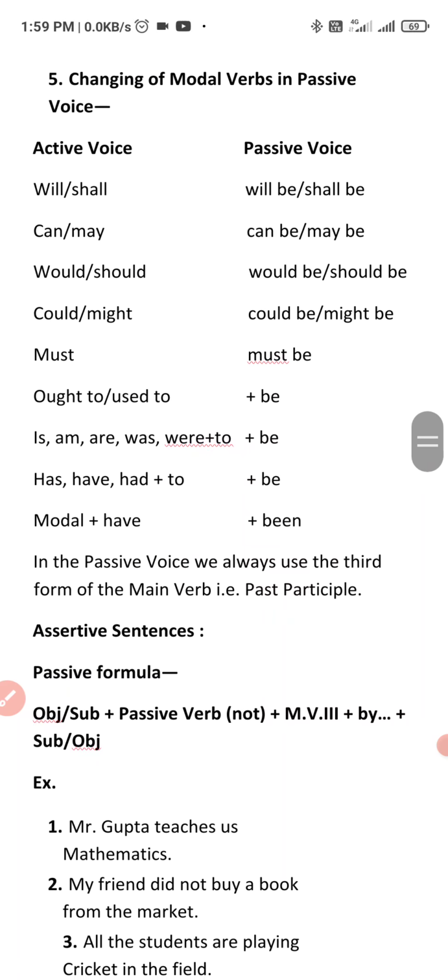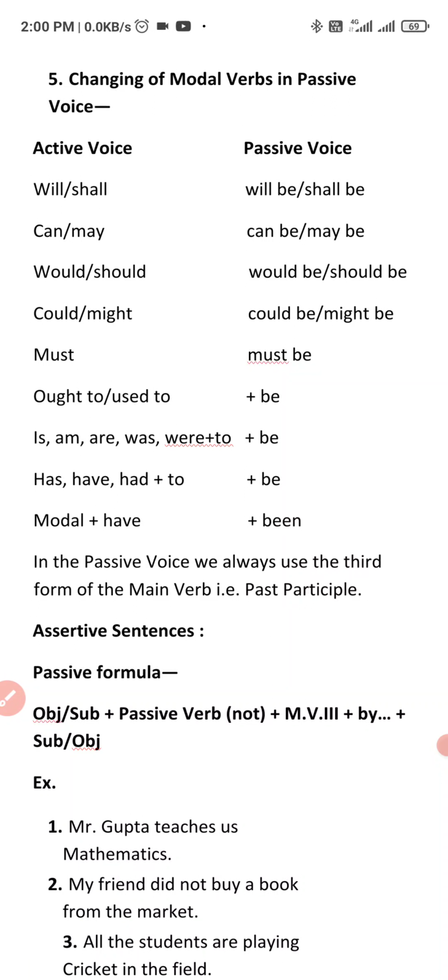In the fifth rule, we will learn the changing procedure of modal verbs while converting an active voice into passive voice. If the sentence of active voice has a modal verb such as will, shall, can, may, would, should, could, might, must, ought to, or used to, we will always use be to make a passive voice.